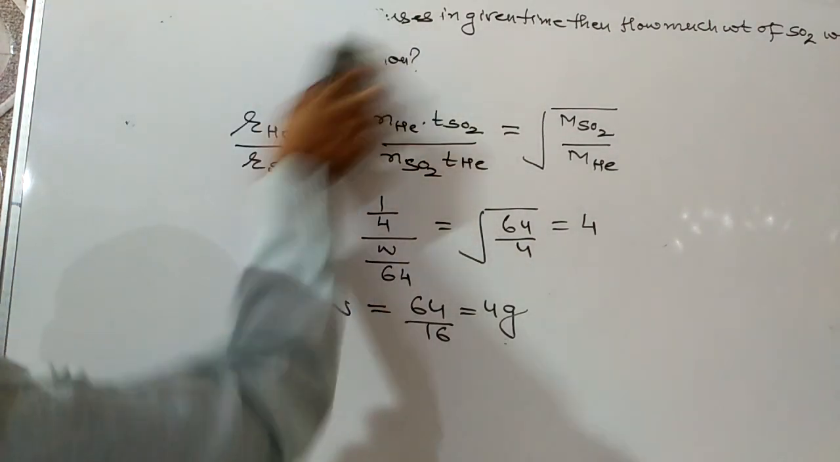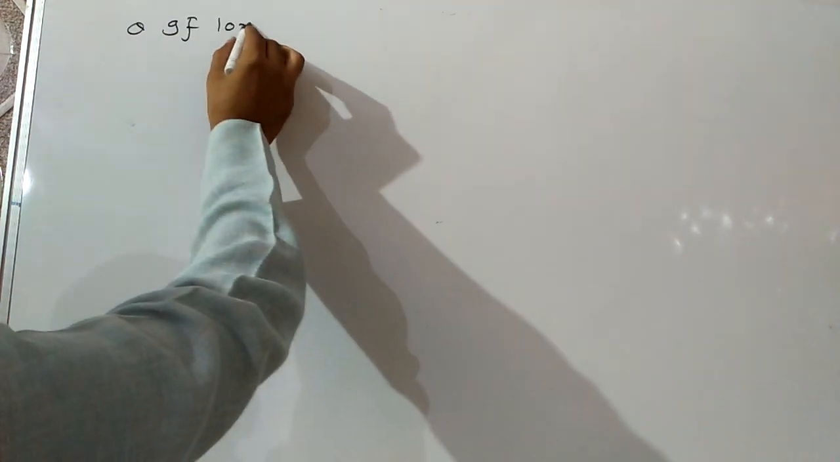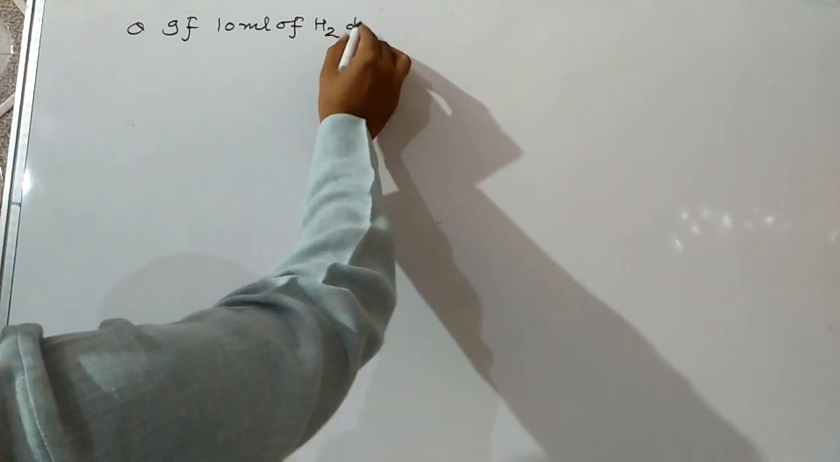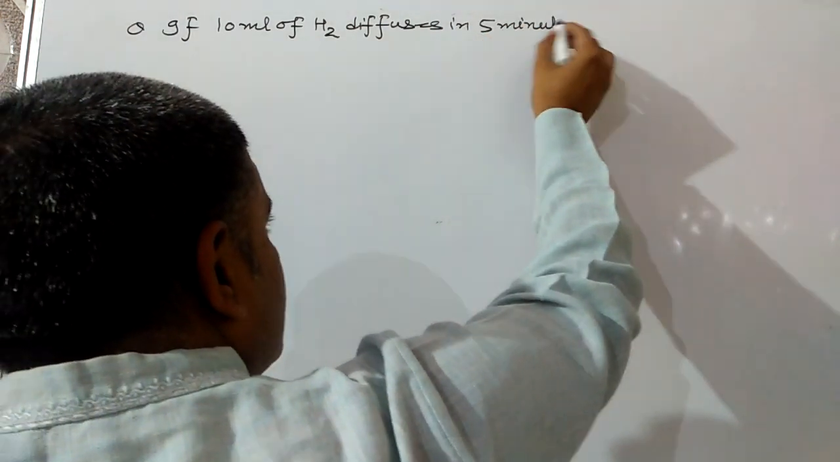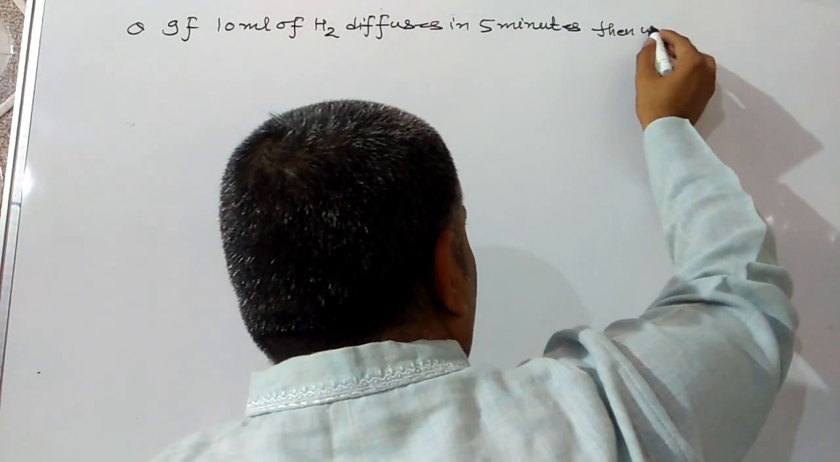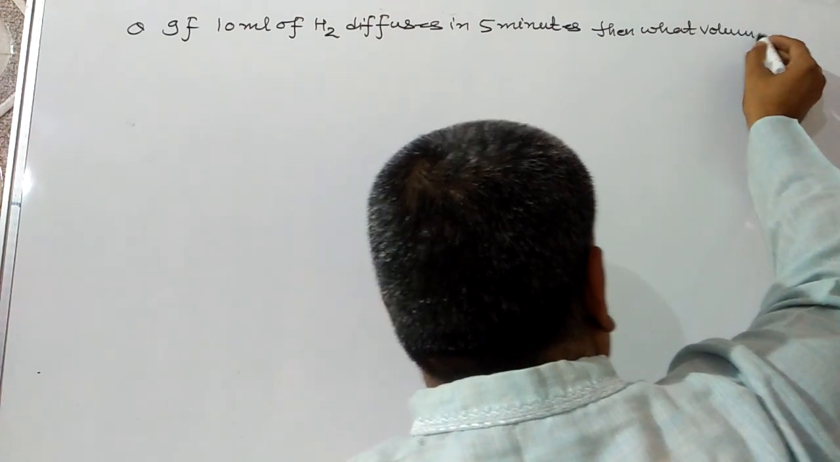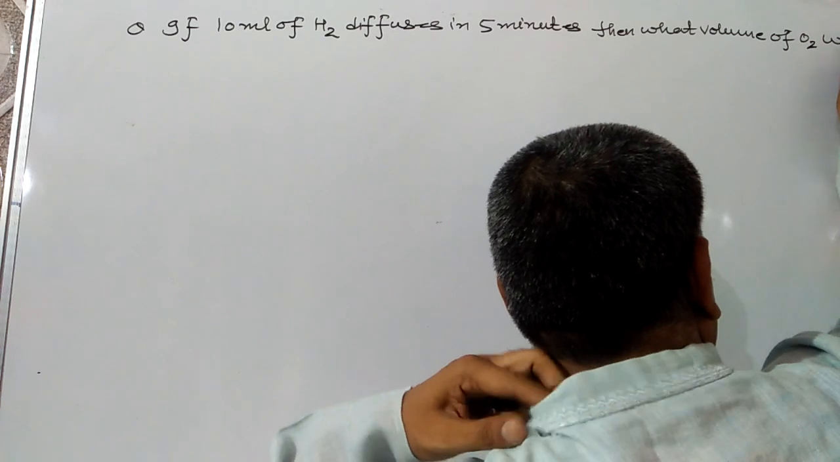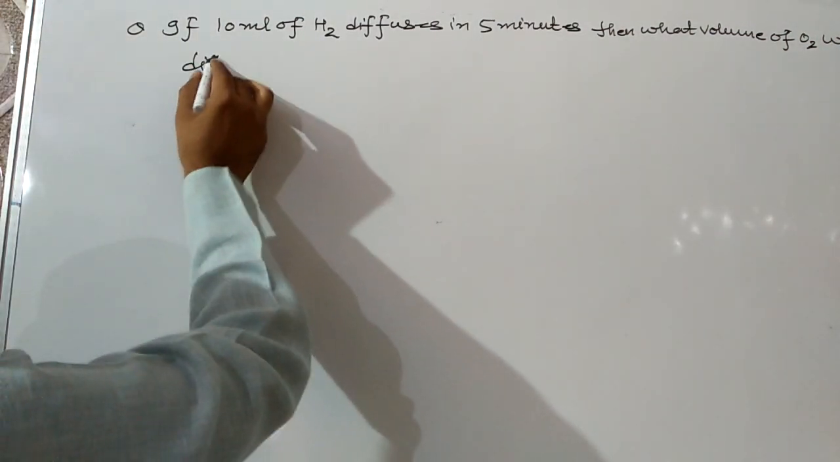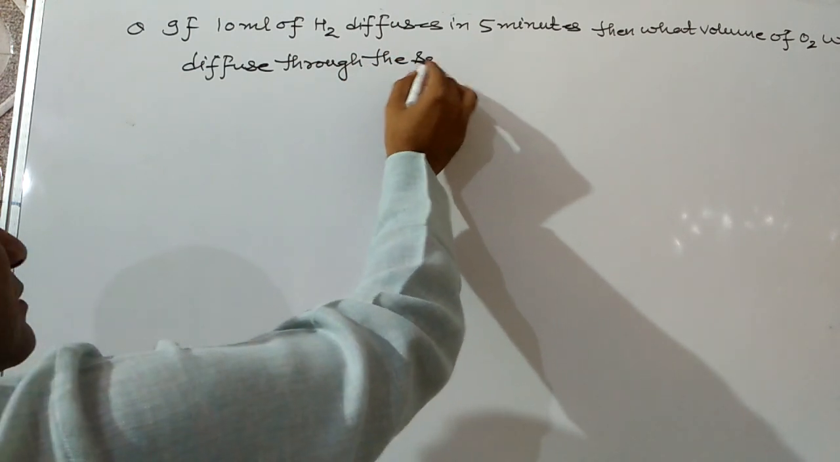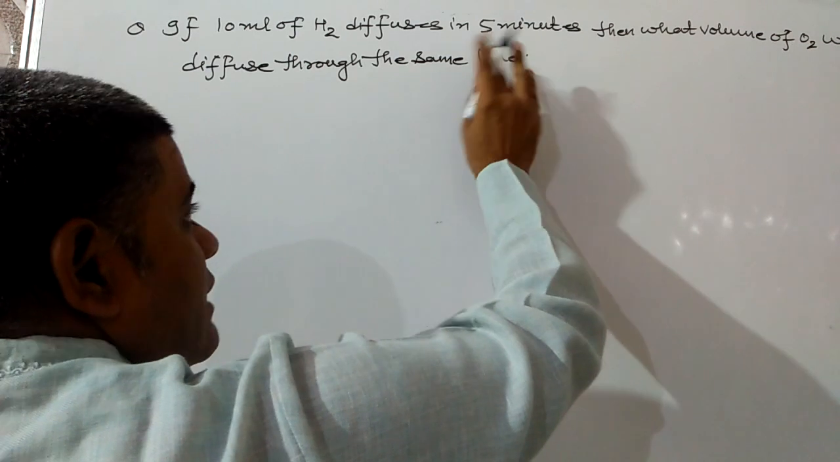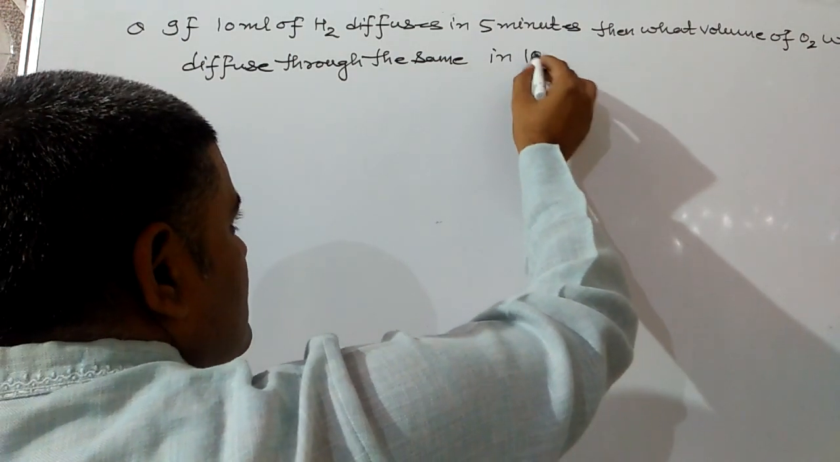Next numerical may be on Graham's law of diffusion. If 10 ml of hydrogen diffuses in 5 minutes, then what volume of oxygen will diffuse through the same hole under similar conditions in 10 minutes?